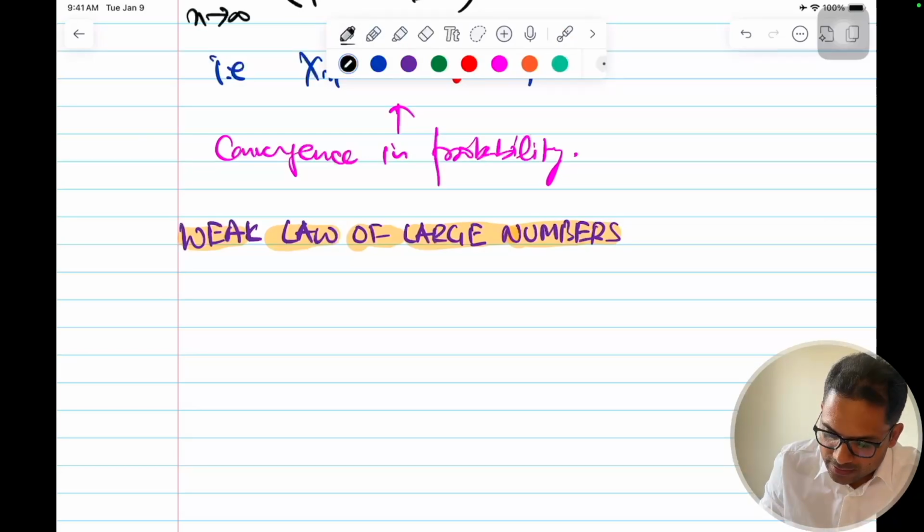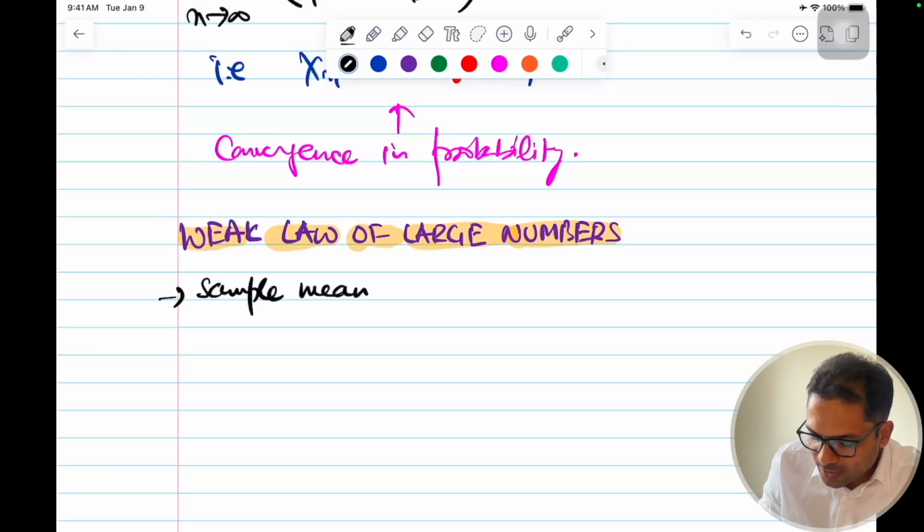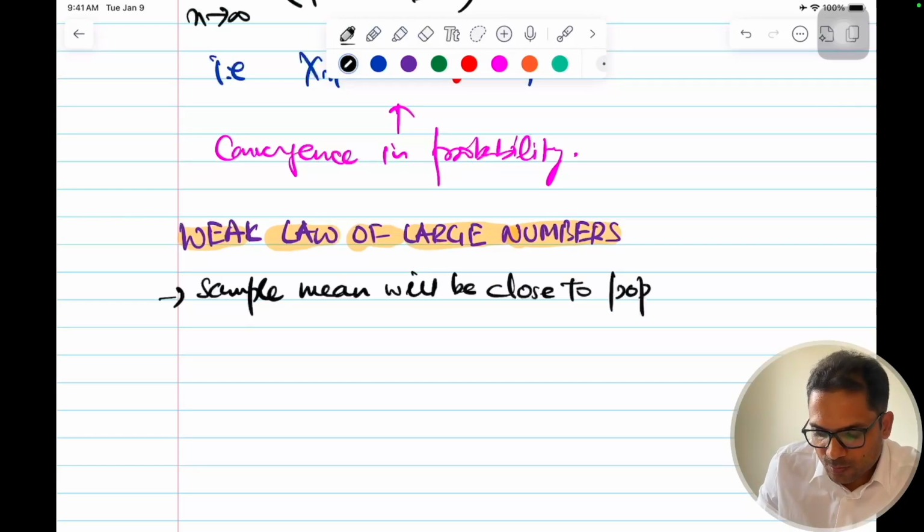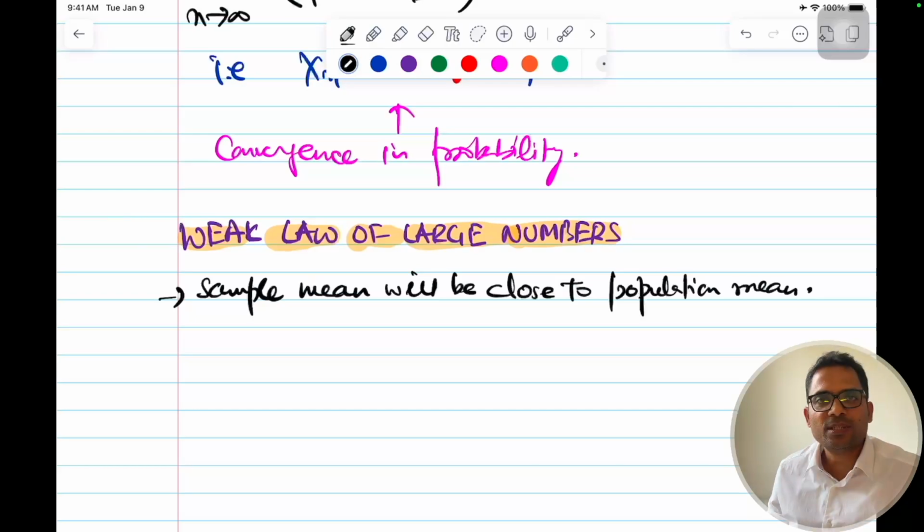It says that the sample mean will be close to the population mean.